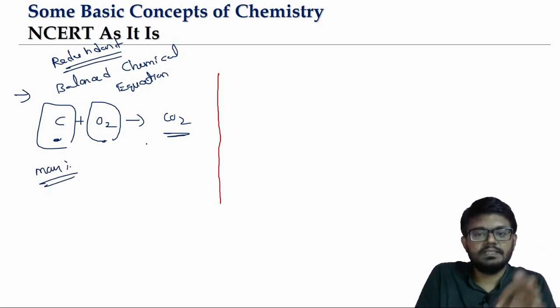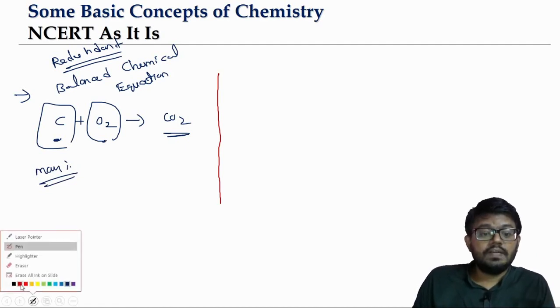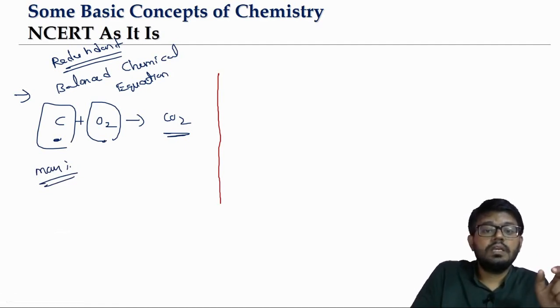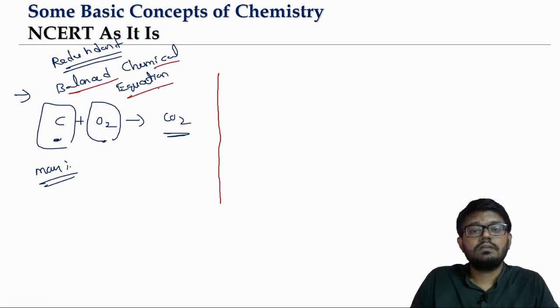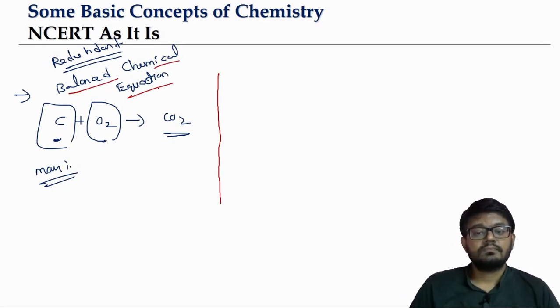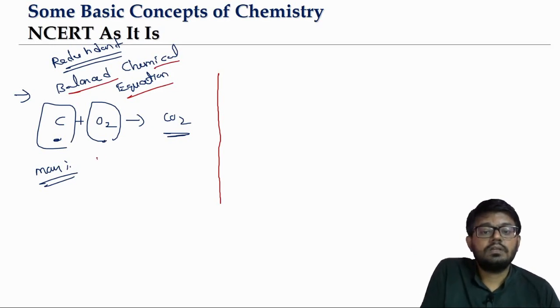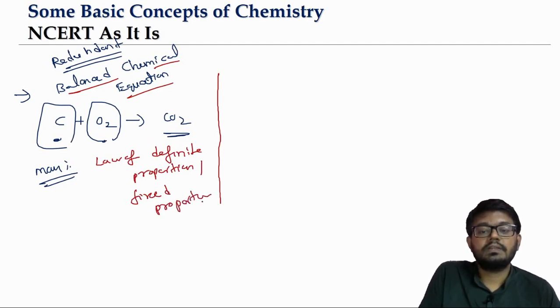So this is how the law of definite proportion can be understood in a much simpler way by using the balanced chemical equation. So this is able to explain what? The law of definite proportion, or fixed proportion, constant proportion, we can use anything.